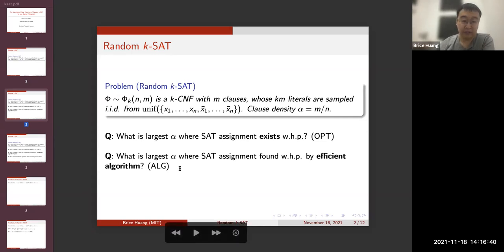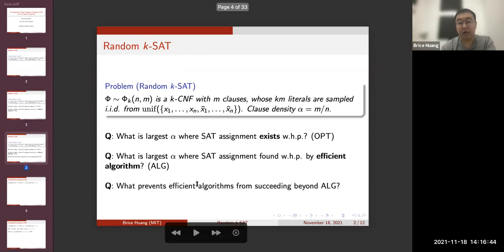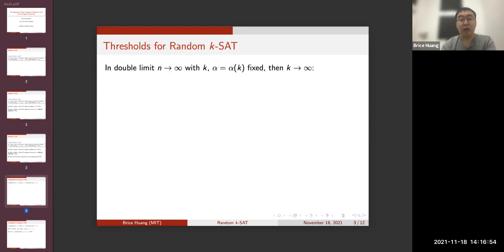We call the limiting clause densities here opt and alg. It turns out opt is much bigger than alg. So a third natural question is, what prevents efficient algorithms from succeeding beyond alg? We'll work in the following double limit. We always take k to be a big constant, the clause density alpha to be a function of k, and having fixed both of those, we send n to infinity with the number of clauses m growing proportionally.